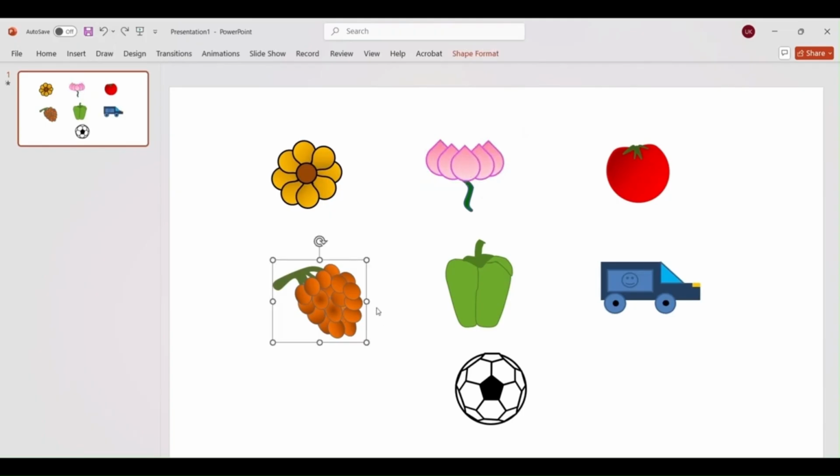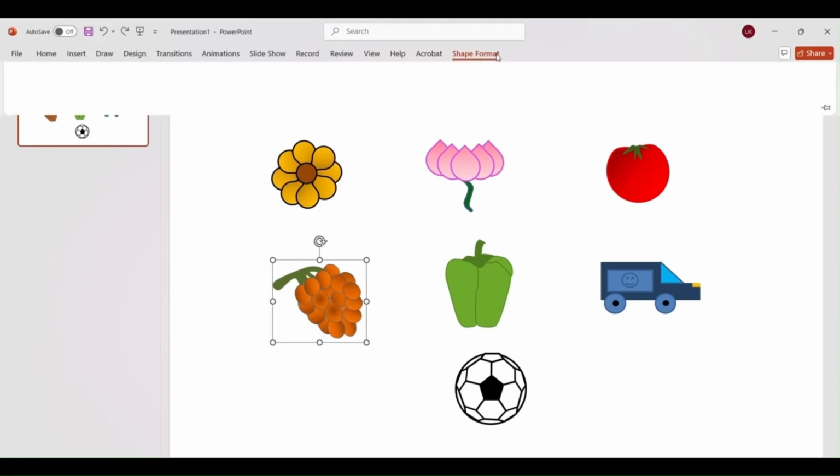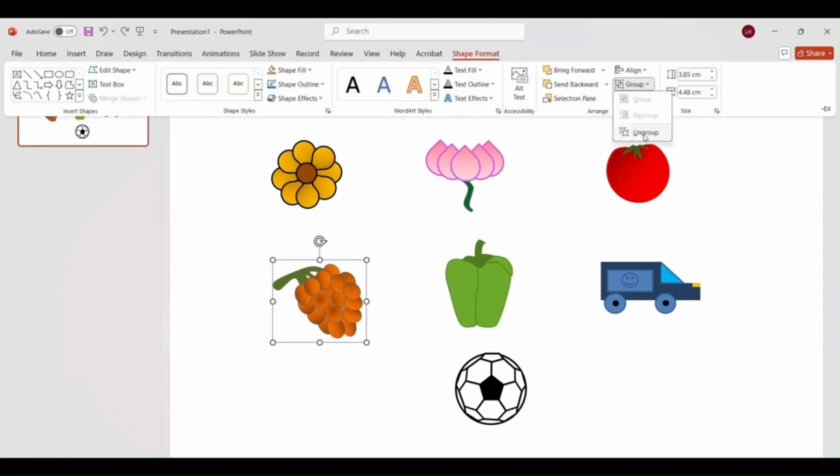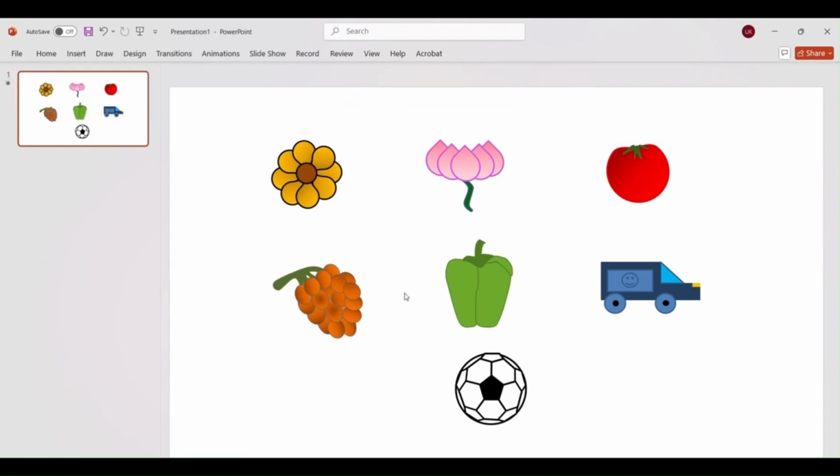For grapes, take several oval shapes and arrange them closely together in a bunch, and this will form a cluster of grapes. Here again, I'll just ungroup and show you, and then you can remove them one by one. And this is done using free form.